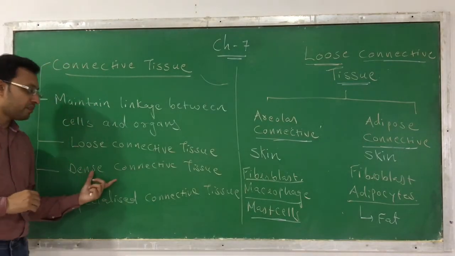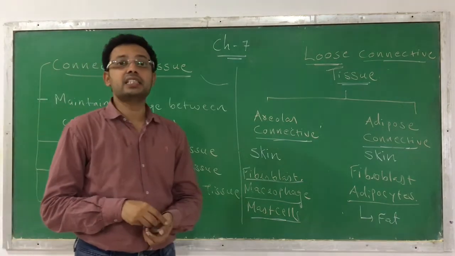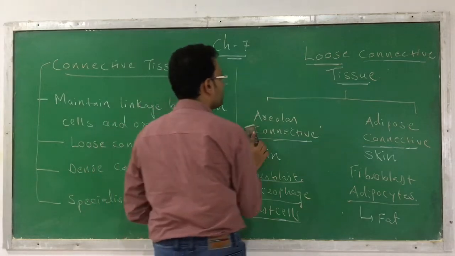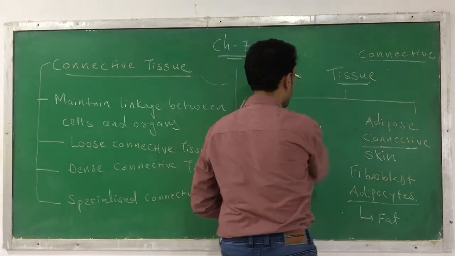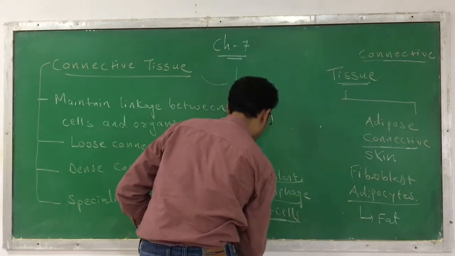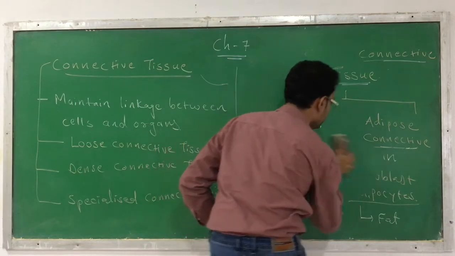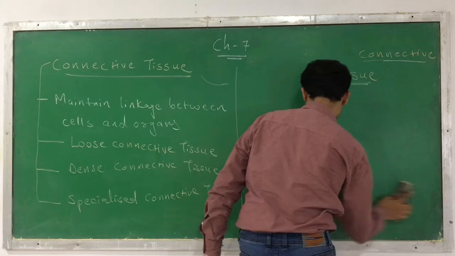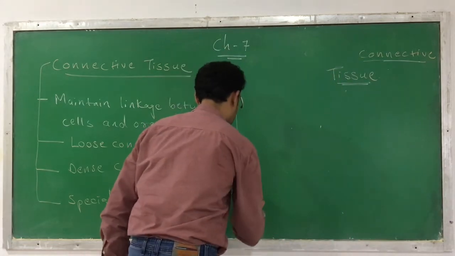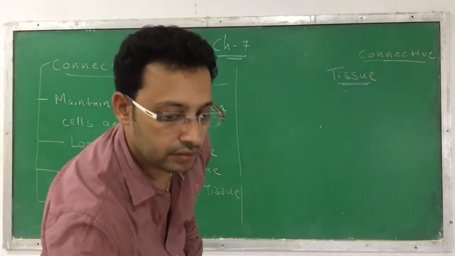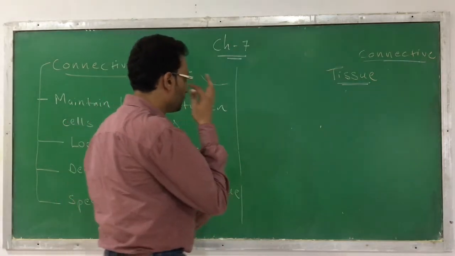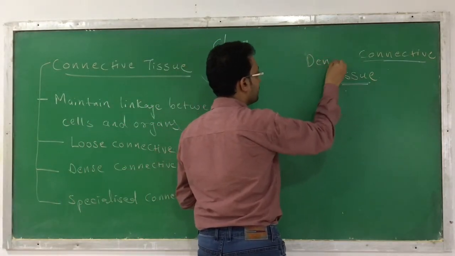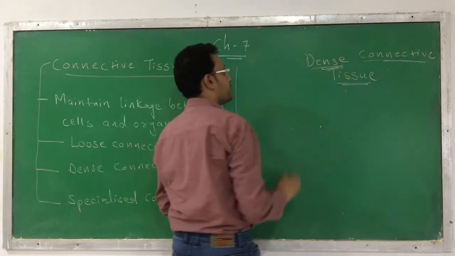Now the second type of connective tissue is dense connective tissue. So let's discuss the second kind of connective tissue.